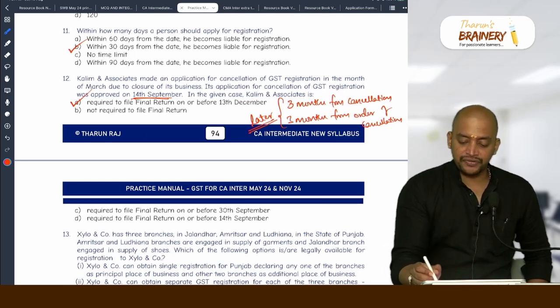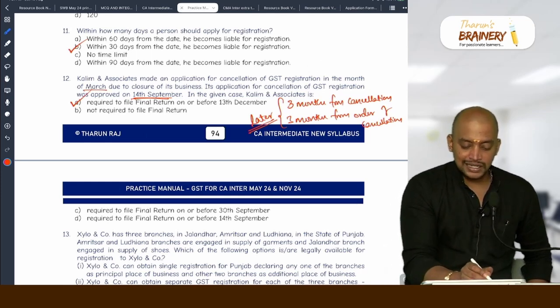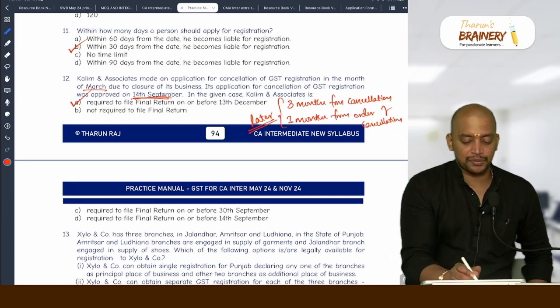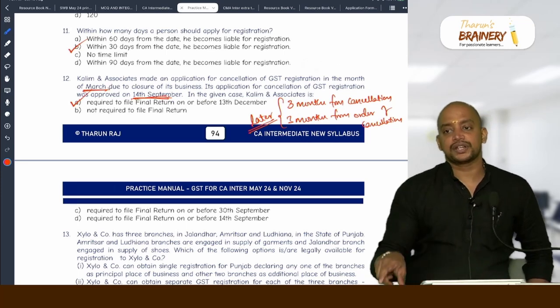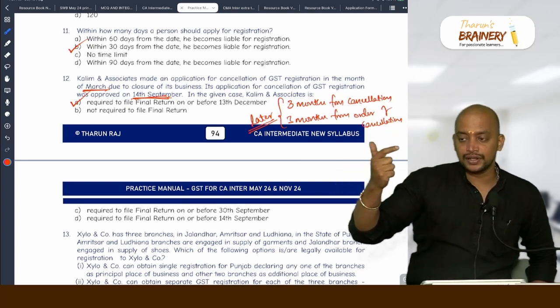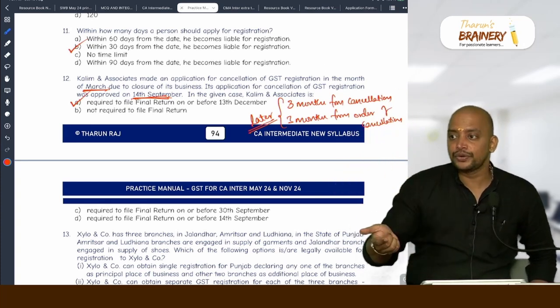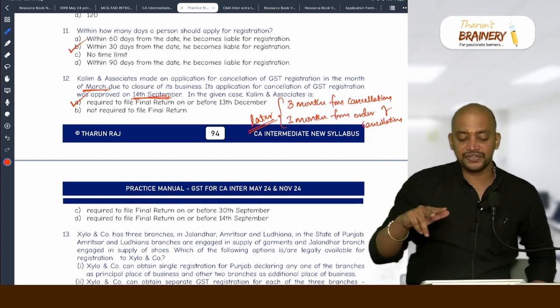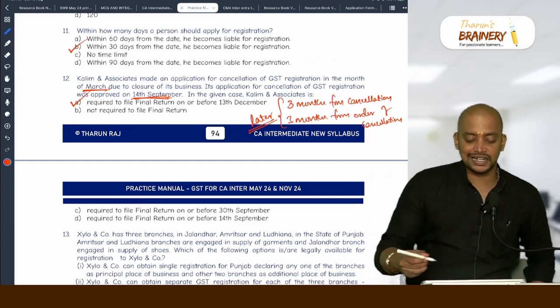So, application for cancellation in March due to closure of business, its application was approved on 14th September. From March you count 3 months: April, May, June. And when it got approved, the cancellation order is 14 September. From there 3 months. So whichever is later is definitely in December.